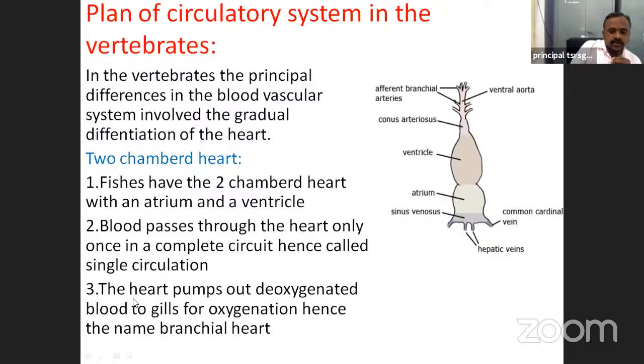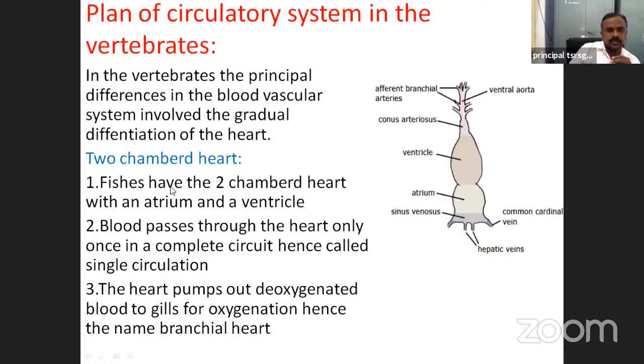Next, the heart pumps out deoxygenated blood to the gills for oxygenation, and the name is branchial heart. The deoxygenated blood enters into the gills, because of this the name is called the branchial heart. This is a two-chambered heart in fishes.